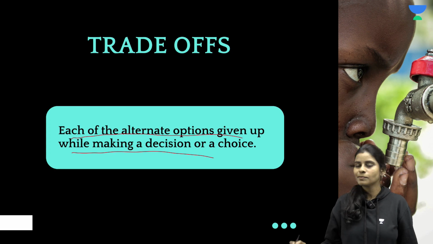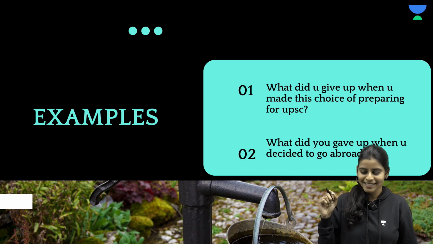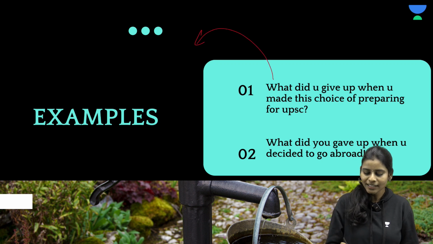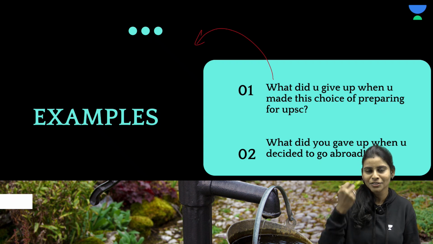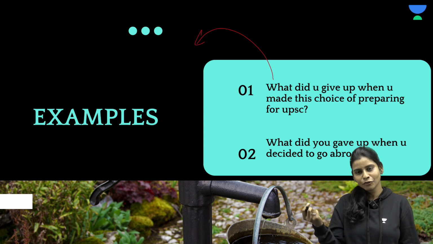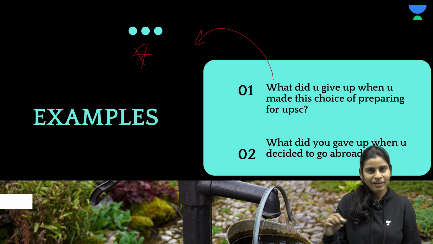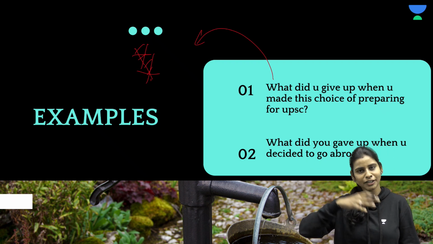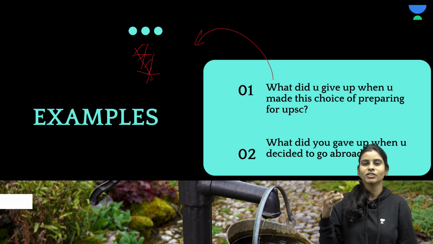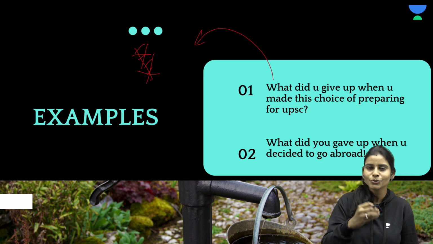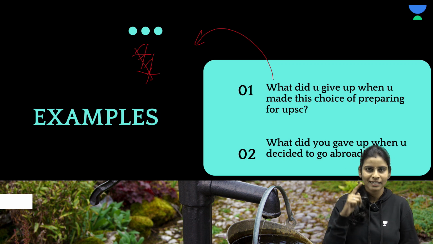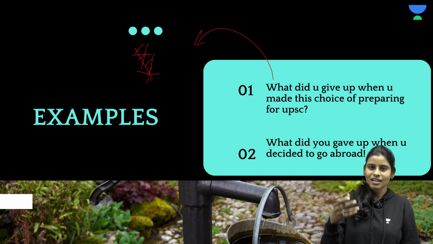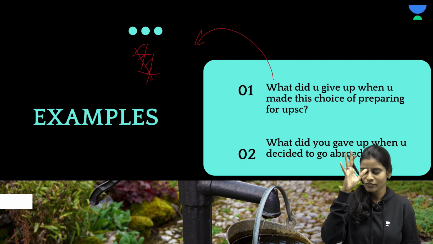So I am going to explain that with the help of an example. Just read this example. What did you give up when you made this choice of preparing for UPSC? Comment in the comment section what options or trade-offs you gave up while making this choice of preparing for UPSC. Obviously no friends, no family time, and no hanging out with your girlfriend or boyfriend, whatever it is. So these are some of the sacrifices that you choose to give up while jumping into UPSC preparation. But then we did not know that it will last maybe 4 or 5 years. But it's okay, right? Unless and until your efforts are true, God will always bless you with good results.